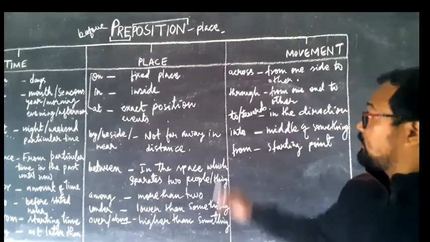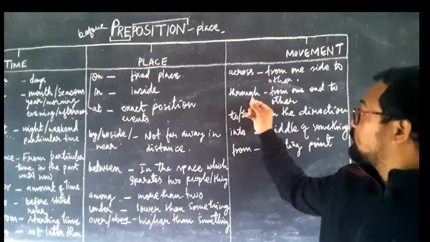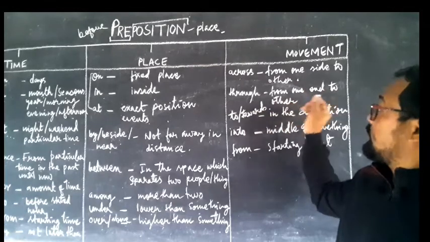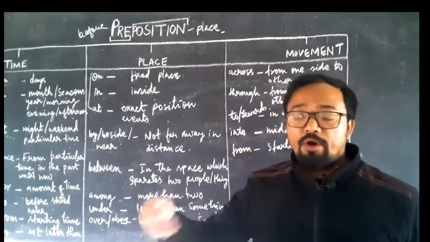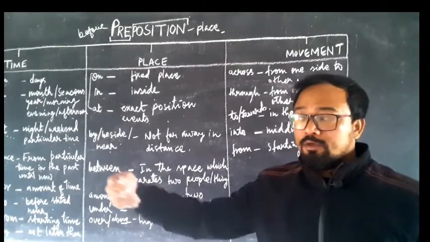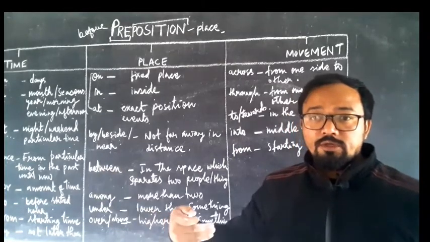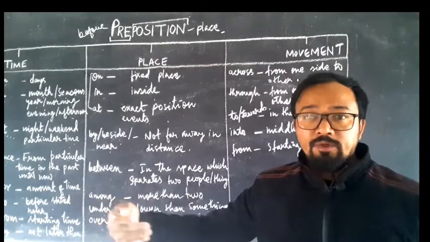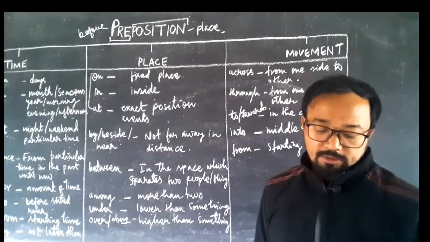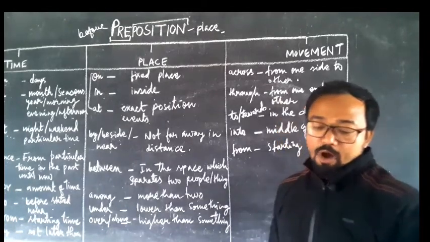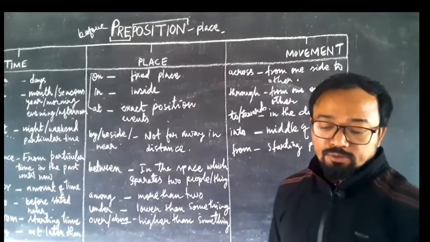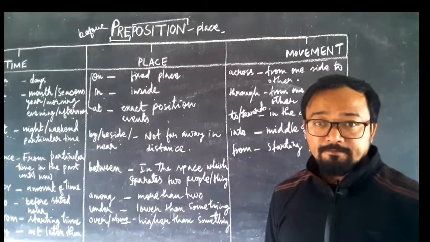Next one, through. Through is indicating from one end to the other, that means you are crossing some point. Like when you are coming through the door, you say I came through the door. Another example I can give you: we walked hand in hand through the forest. Understood?